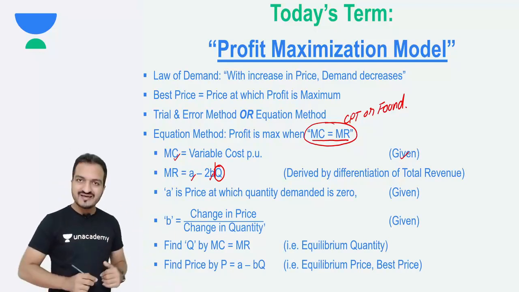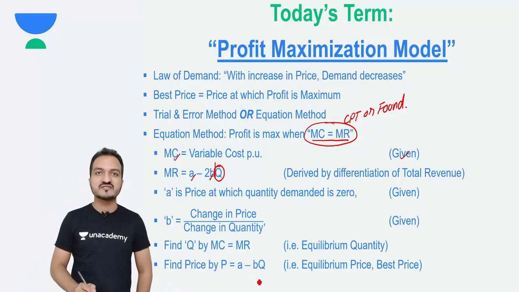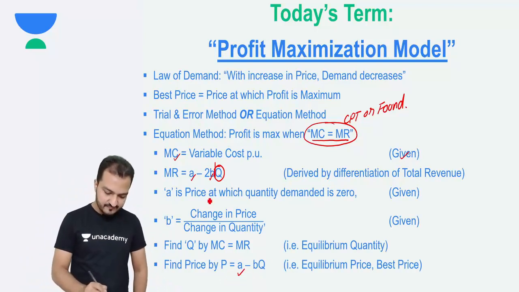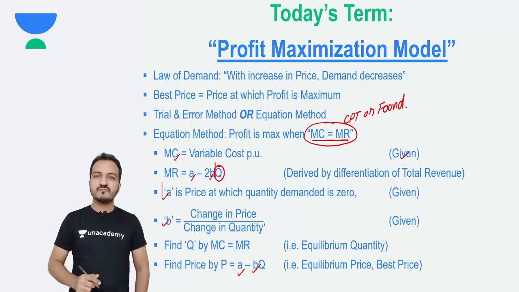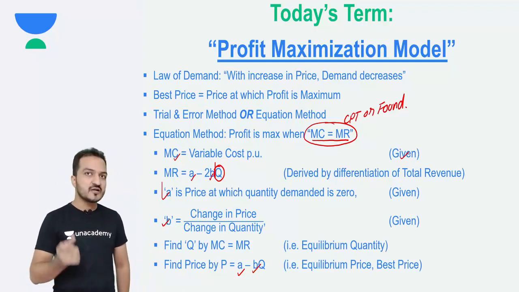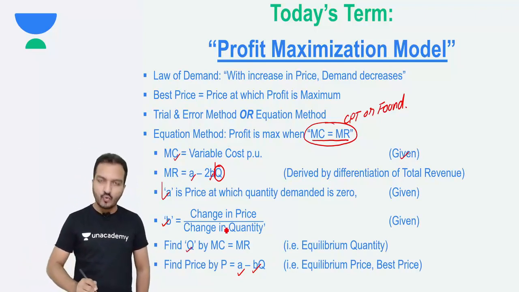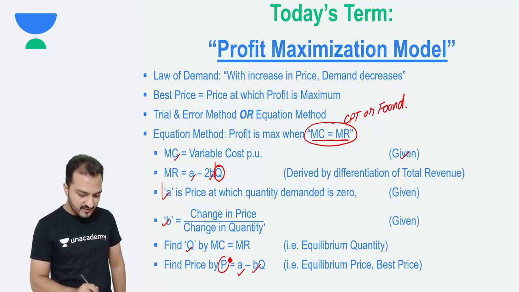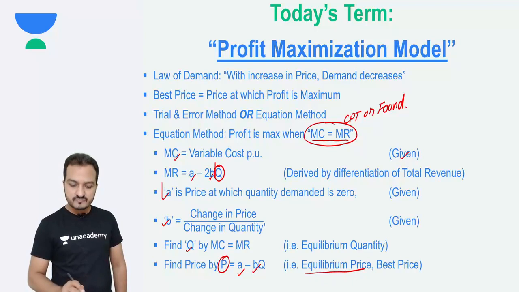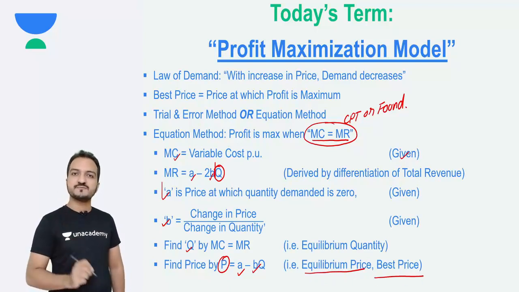So my formula here is P equals A minus BQ. Now you know what is A. You know what is B. So my P is the price that you can find for the Q quantity, which was the equilibrium quantity. The price that I get by this formula is called the equilibrium price. That is the best possible price.